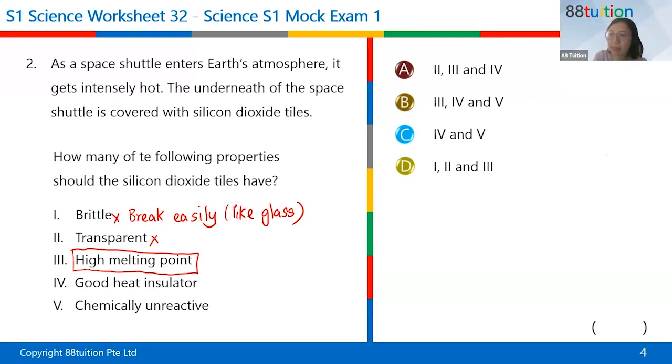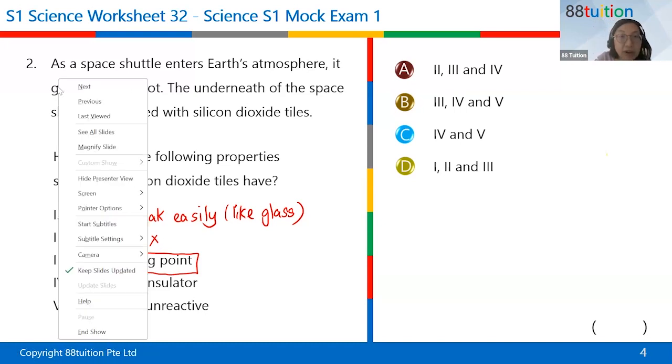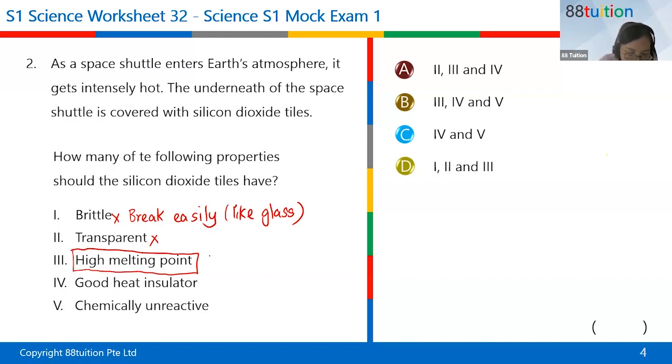Melting point, that means it will melt at a high temperature. That means it is a heat insulator. Okay, good job. It means it will melt at a very high temperature. And then Zi says hard to melt. And then Hei says the thing melts at a very high temperature. Well done. So the material melts at a very high temperature, so not easy to melt, in other words. So it will be very safe. This is very good. I need this.